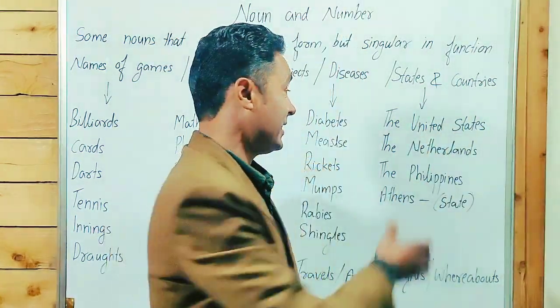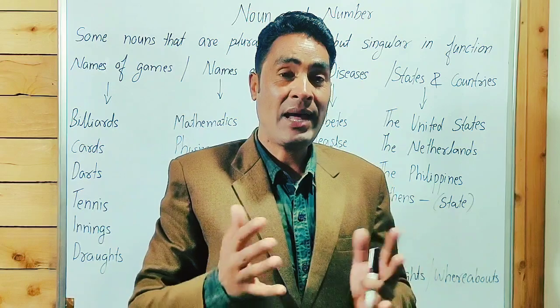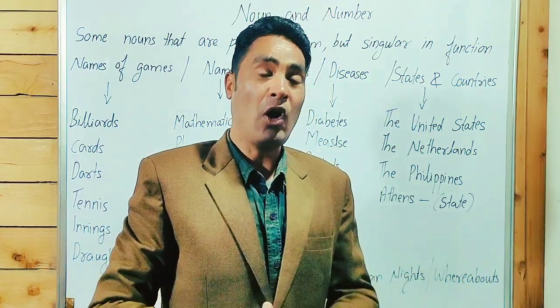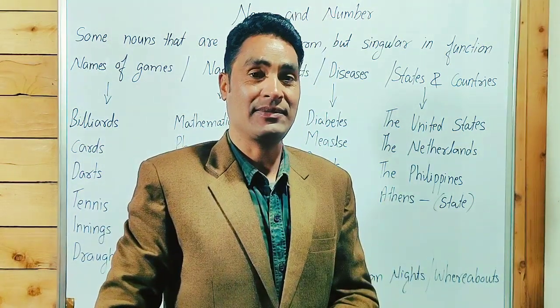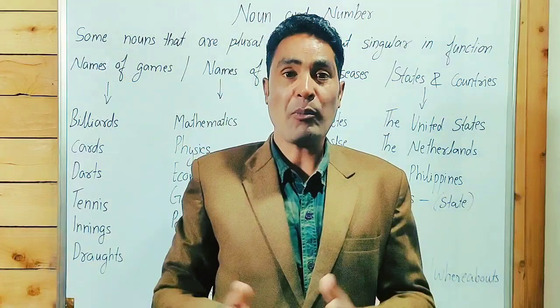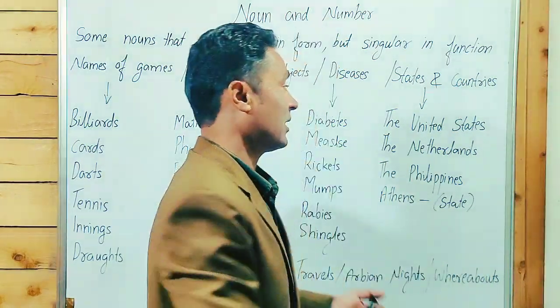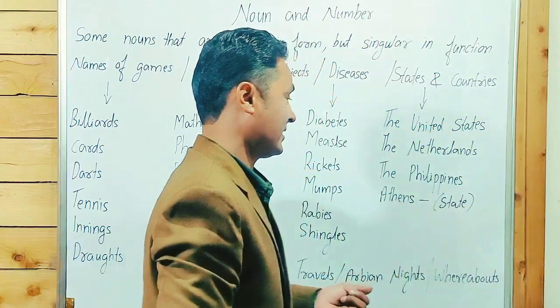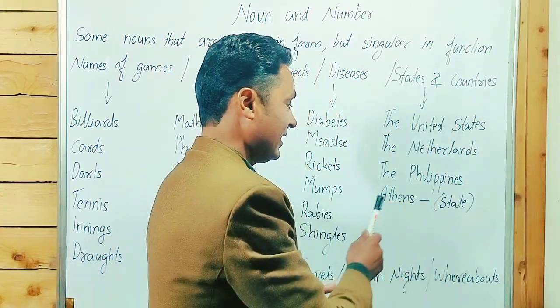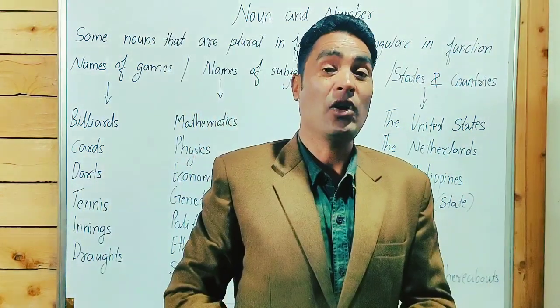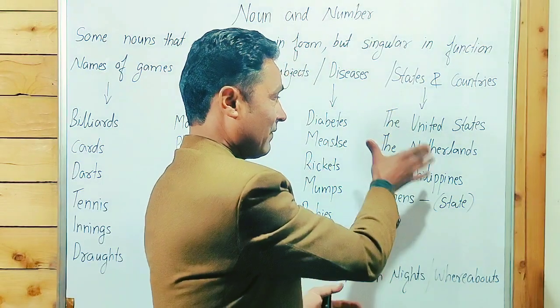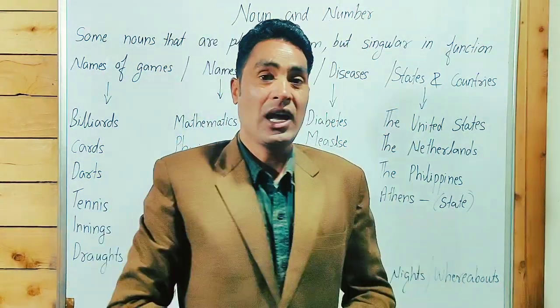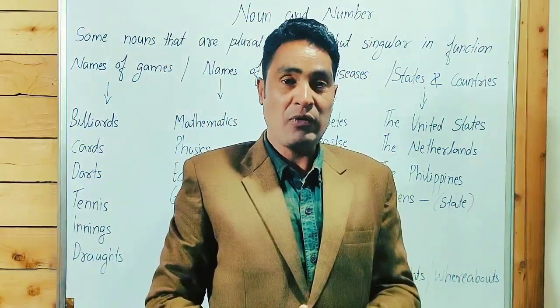Guys, point to be noted, as you know, the name of a country and the name of a state are proper nouns. A proper noun doesn't take an article, but here the United States, the Netherlands, the Philippines, Athens, these are proper nouns, but the article has been used before. I will make you understand each and everything.